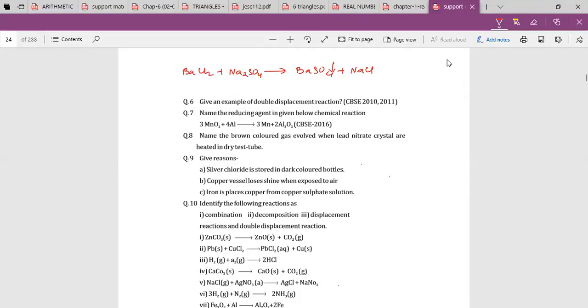Name the reducing agent in the given chemical reaction.